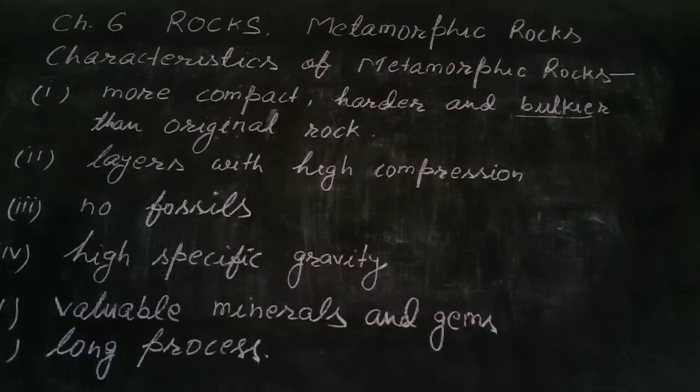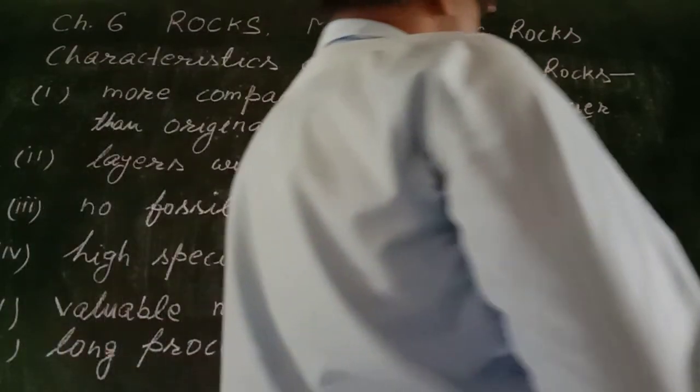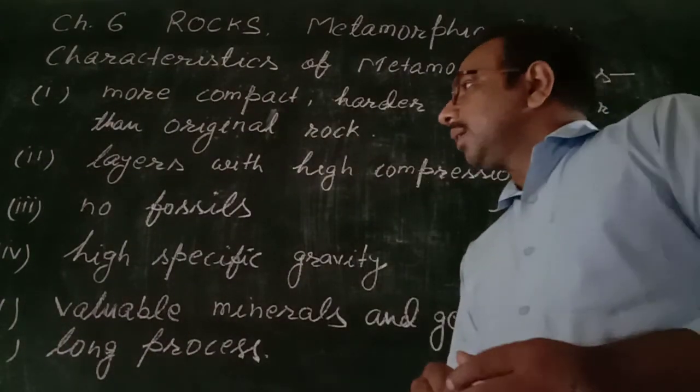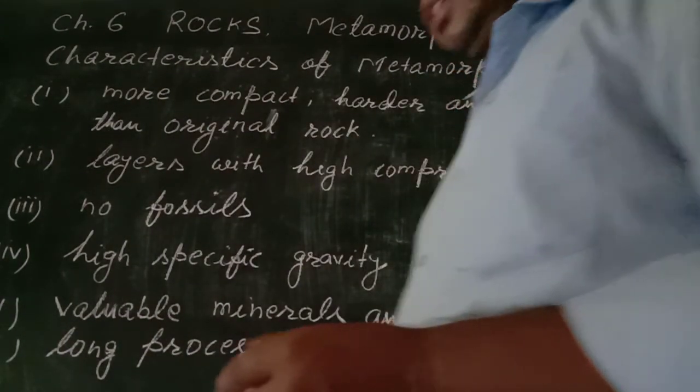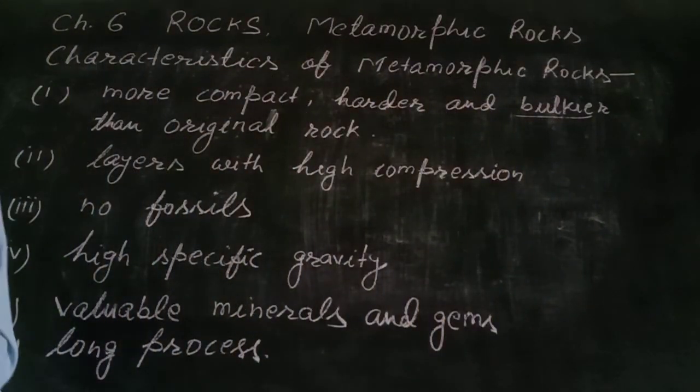So once more, all these characteristics. Number 1, it is more compact, harder and bulkier than the original rock. Number 2, it has layers, but these are highly compressed, which means these layers are formed under high pressure. Number 3, it does not contain fossils, which means dead and decayed materials are not found. Number 4, it has high specific gravity, so it is attracted towards the earth's surface with high power.